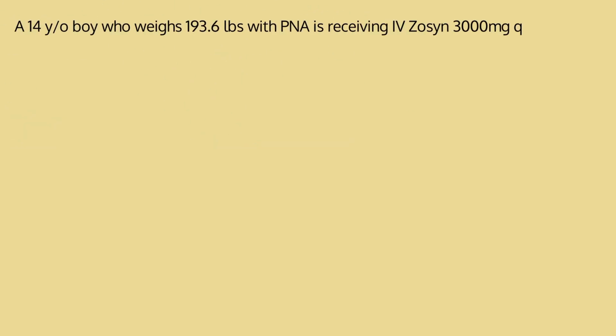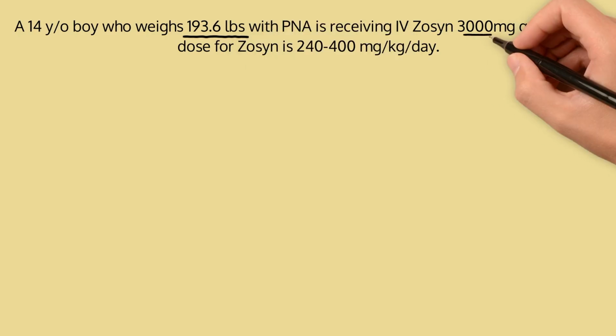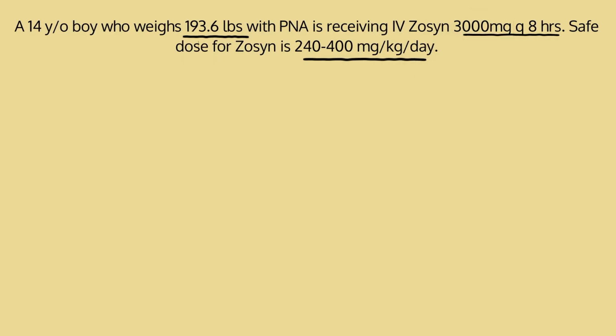A 14-year-old boy who weighs 193.6 pounds with pneumonia is receiving IV Zosyn 3,000 milligrams Q8 hours. Safe dose for Zosyn is 240 to 400 milligrams per kilogram per day. So remember from previous videos, we always want to underline the key things first. That would include 193.6 pounds, 3,000 milligrams Q8 hours, and of course our range of 240 to 400 milligrams per kilogram per day. So what's our question? What is the safe dose range per day?